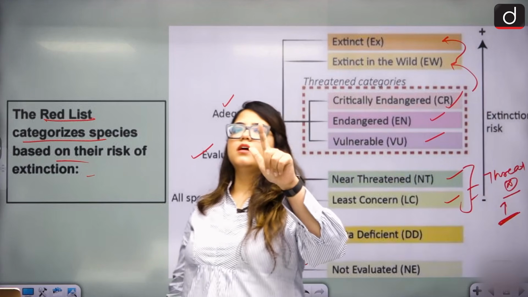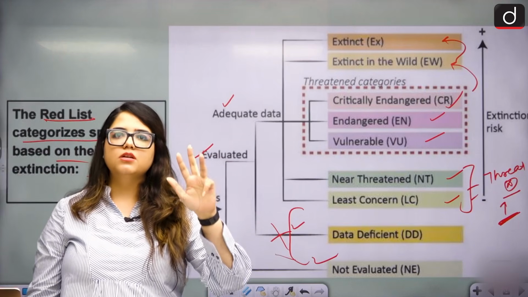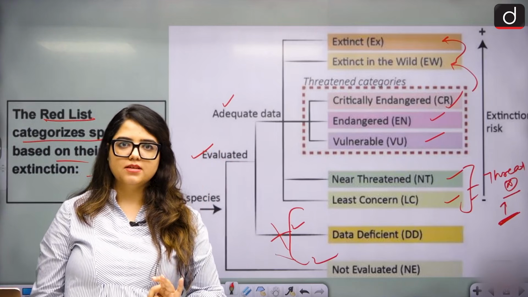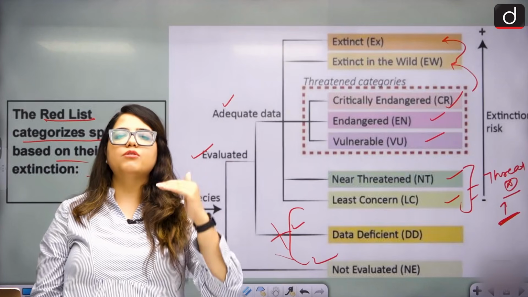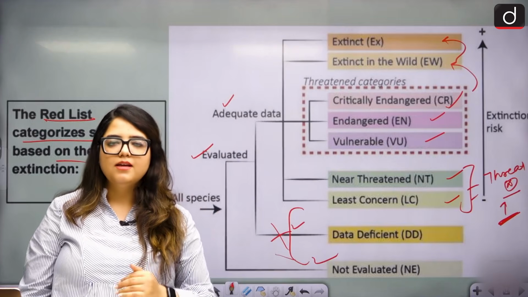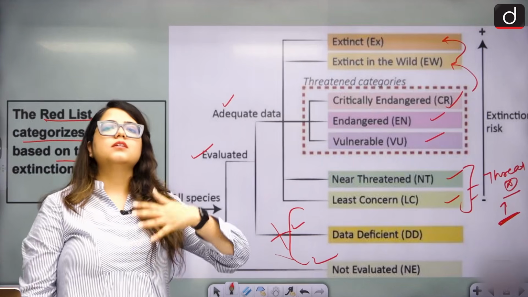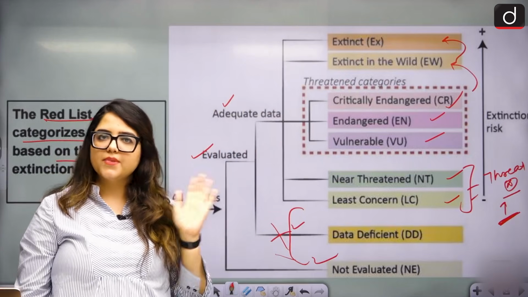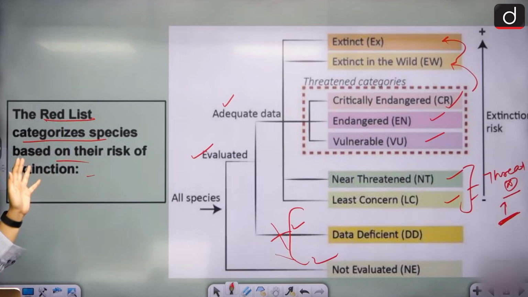Least concerned, near threatened, vulnerable, endangered, critically endangered, extinct in the wild, completely extinct, right? In increasing order of threat of extinction, increasing order of risk of extinction. Least concerned, near threatened, vulnerable, endangered, critically endangered, extinct in the wild, and completely extinct. Clear? Yes. This is how they release the list for species every year.